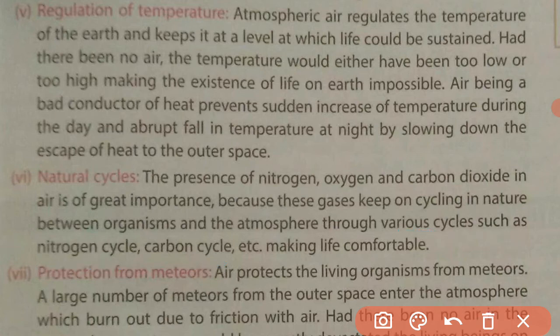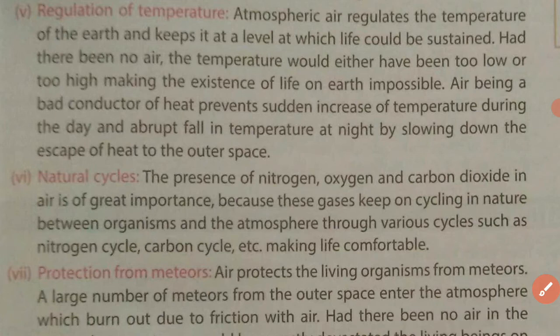The availability of these substances can be maintained by these cycles. So the nitrogen and the carbon that are present in the air maintain the availability of the substances on the earth for the organisms.